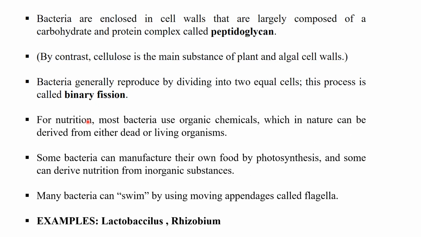For nutrition, most bacteria use organic chemicals which in nature can be derived from either dead or living organisms. Some bacteria can manufacture their own food. Some bacteria are photosynthetic by the process of photosynthesis, and some can derive nutrition from inorganic substances. There is diversity of the bacteria on the basis of their nutrition. Some are photoautotrophs, some are chemoautotrophs, some are heterotrophs. Depends on the type of organisms. तो some are photosynthetic, and some can derive their nutrition by other sources.